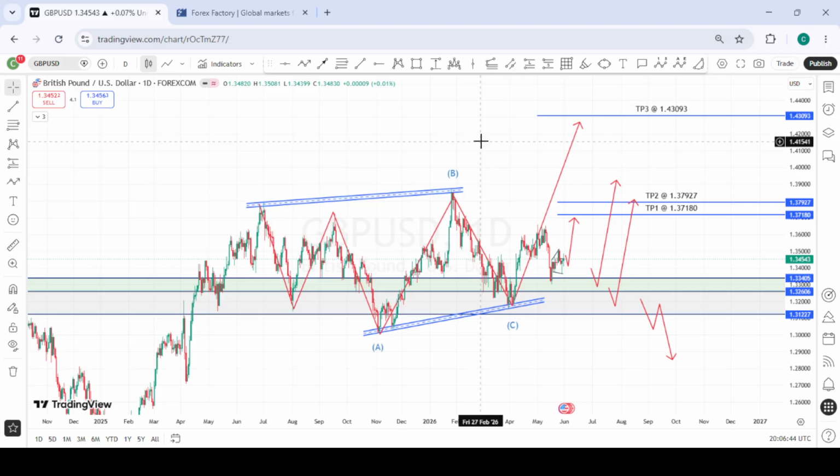This is a likely formation we might see on GBPUSD as we've seen on NZDJPY. That is, if DXY continues to weaken, we're likely going to see this movement play out in some few weeks ahead of us.